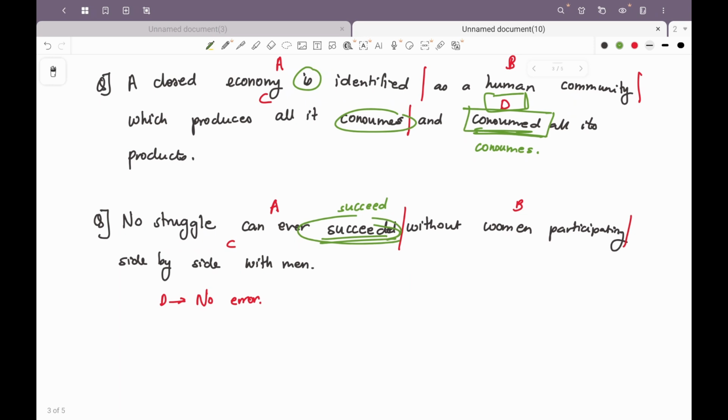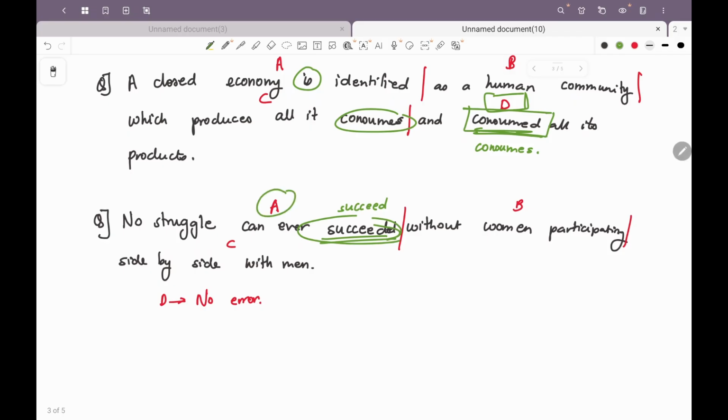Another thing that you can do to get more accurate answers is change the sentence into the correct format. So no struggle can ever succeed without women participating side by side with men. Does this sound right? Yes, it sounds right. Which means the mistake is in part number A.